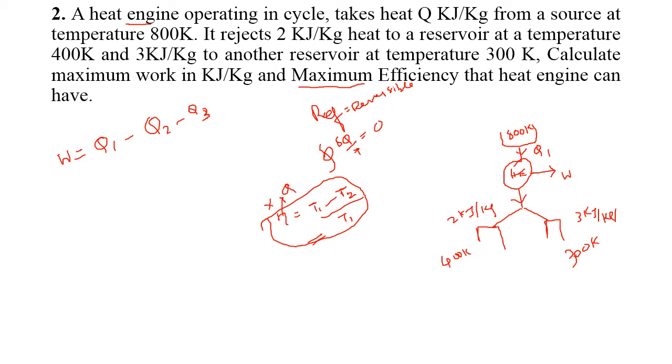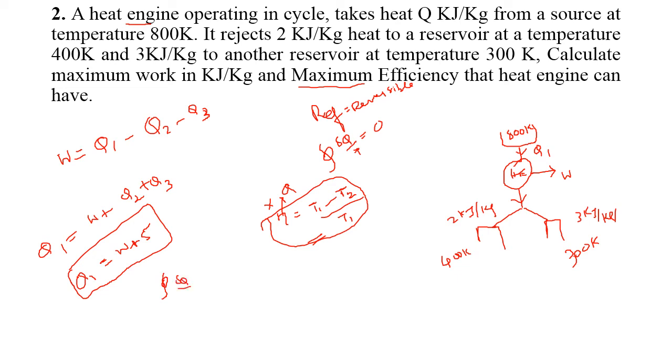So Q1 can be rearranged as Q1 equals W plus Q2 and Q3. So W plus 5, which is the Q1 value, where Q2 plus Q3 is 5 kilojoule per kilogram, right? Okay, so what is our Clausius inequality formula? Sum of dQ by T. So what is our Q1 by T1? It will be Q1 by T1. It is heat supplied to the engine, so it will be in positive term, minus Q2.